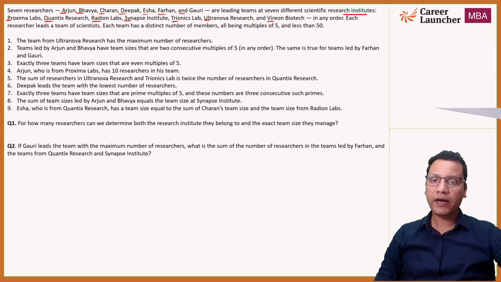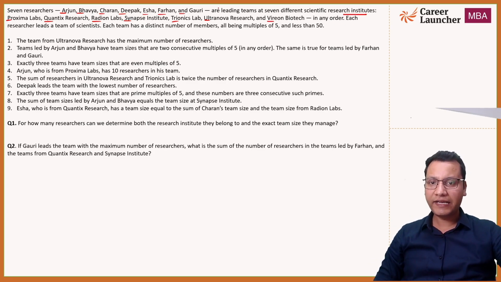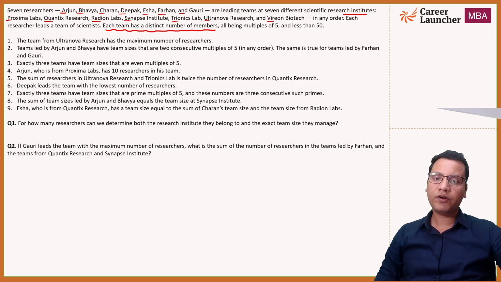So we don't know where Arjun is working, where Bhavya is working, and so on and so forth. Now, each research institute leads a team of scientists, and each team has a distinct number of members. This line is very important. Each team has a distinct number of members, which means all of the teams will have different numbers of members. So no two teams will have the same number of members, right? And all are multiples of 5 less than 50.